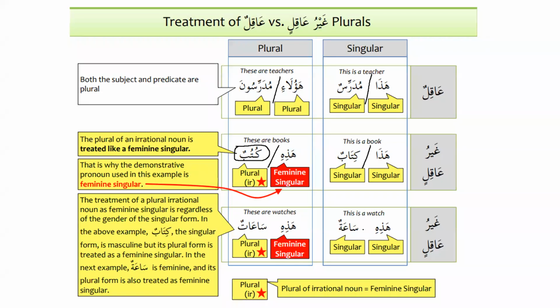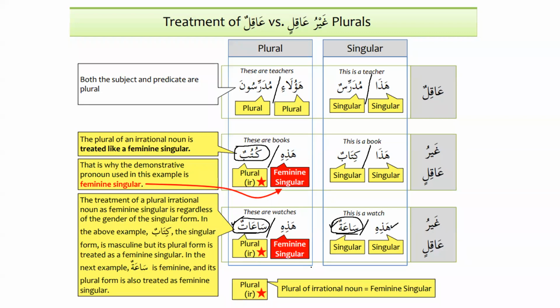Similarly, hadhihi sa'atun, and this is a watch, and hadhihi sa'atun. If the noun is feminine, and we talk about the plural as feminine as well, but when it is ghayru aqil, then we know that we have to use hadhihi, because sa'atun is feminine, and similarly sa'atun is also feminine. But for both, we have to use hadhihi. Why do we have to use hadhihi for both of them? Because the first one is feminine. Originally, it's feminine. And the second one is the plural of ghayru aqil. And we know that the plural of ghayru aqil is considered as singular feminine.